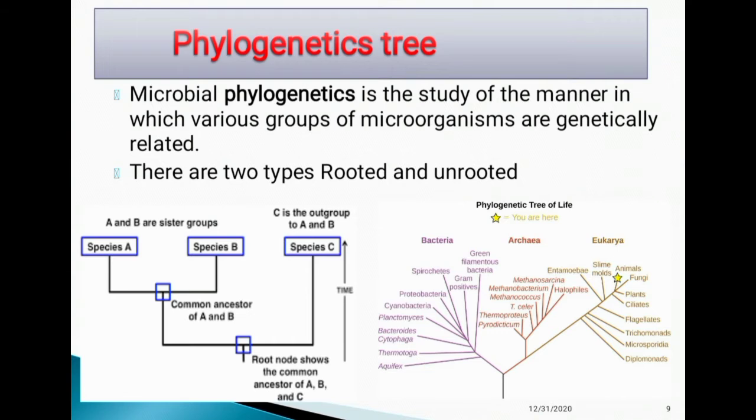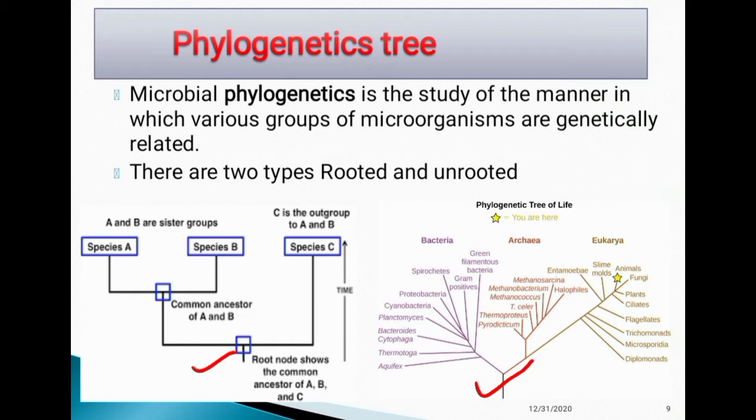Next, phylogenetic tree. Microbial phylogenetics is the study of the manner in which various groups of microorganisms are generally related, and there are two types, rooted and unrooted. This picture is rooted and this picture is unrooted.